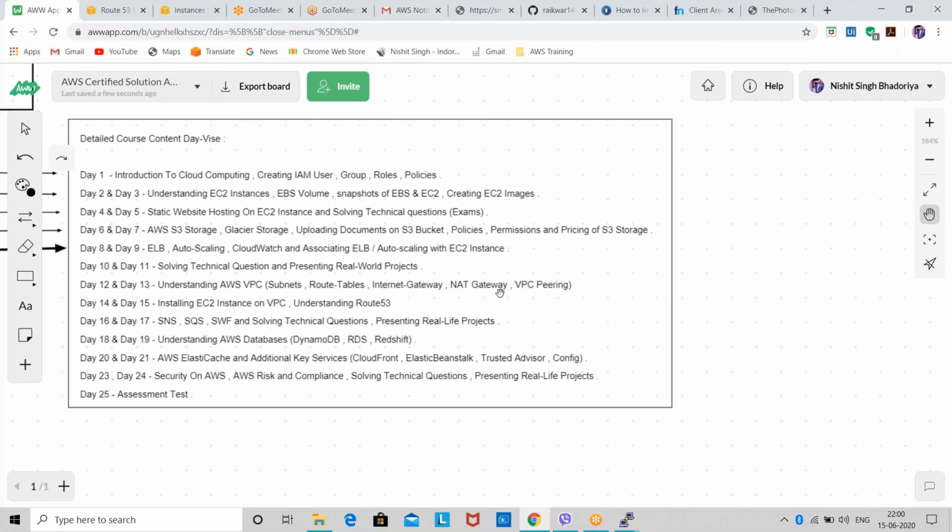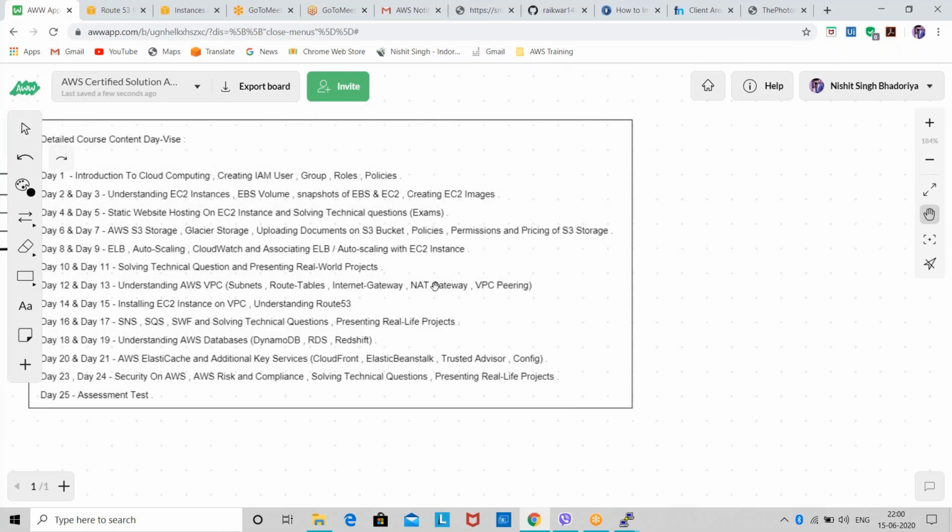Also how we can give an internet connection to the instances in the private subnet of a VPC. We have got multiple things, and then I'll show you a simple basic project on VPC also.